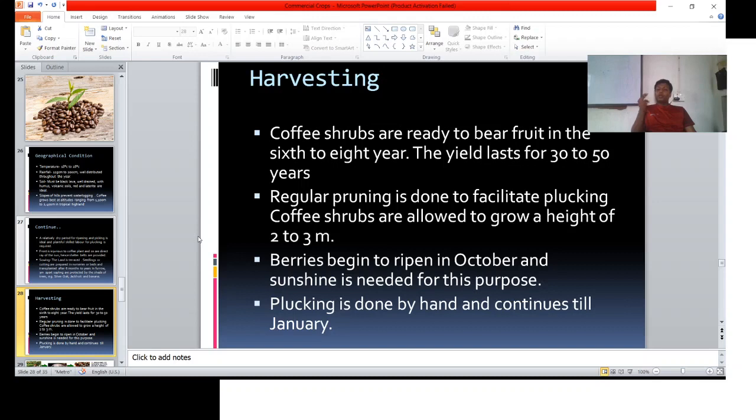Berries begin to ripen in October, and sunshine is needed at that particular time. So October is a good month for ripe berries in India. Plucking is done by hand and continues till January, and for this, more manpower is required.